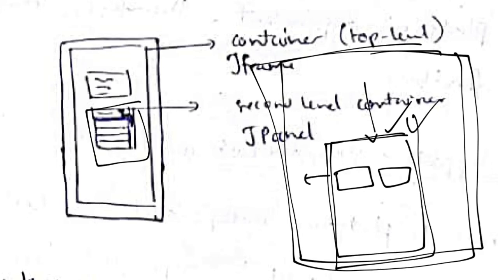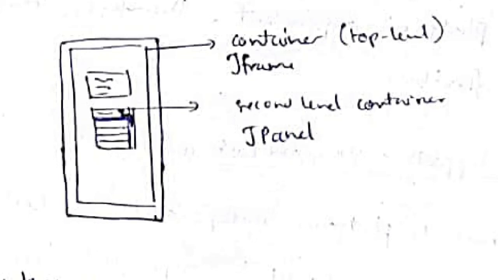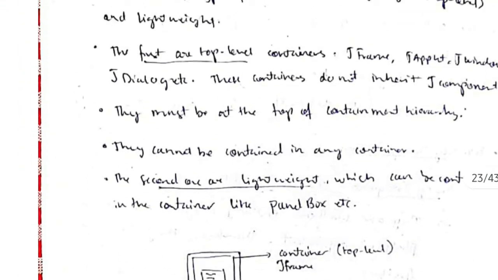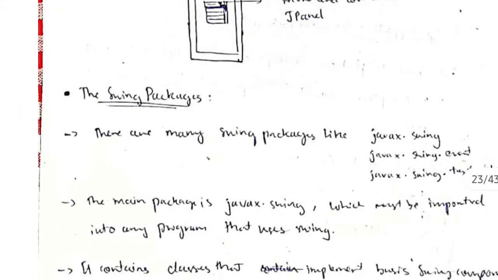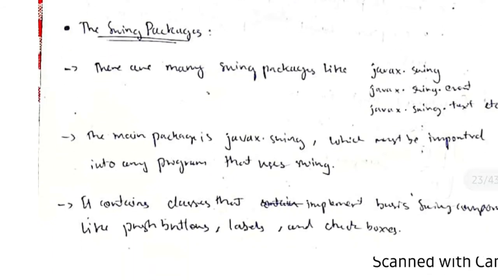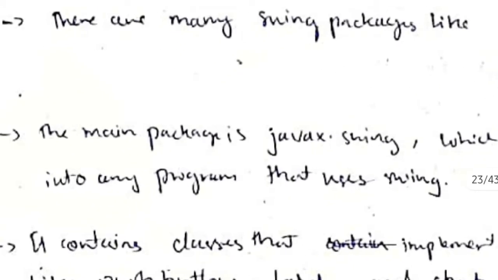We can shift this from here to here, or resize it, or we can add or delete components from here, and other features can be implemented or removed. So these are the two types of containers, heavyweight and lightweight. Then coming to Swing packages, whenever we want to include any class, see, what is a package?